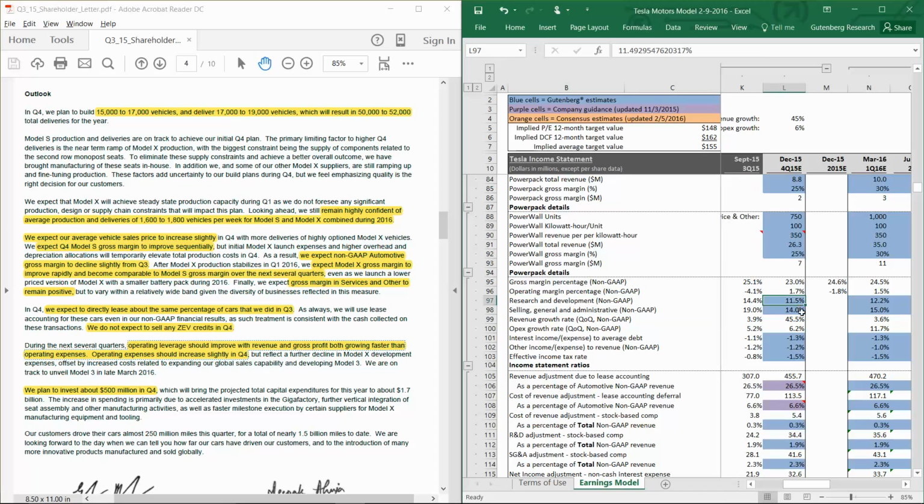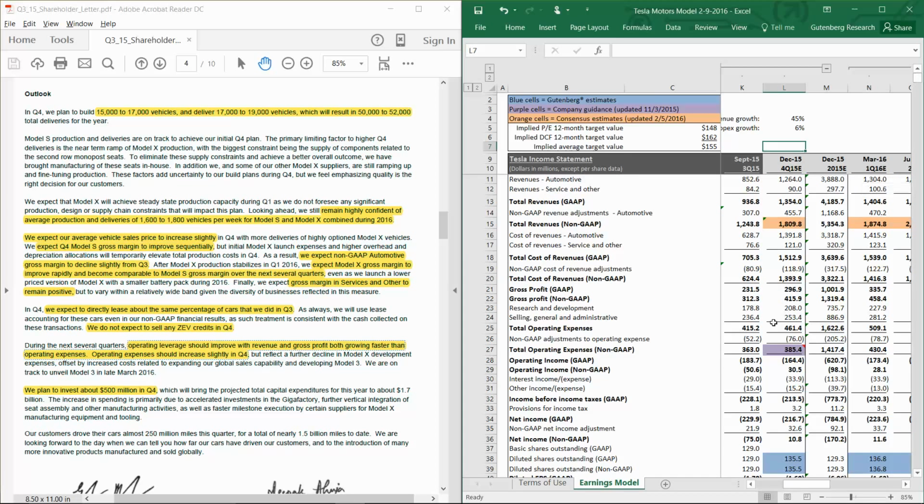So what we did is we brought down the R&D as a percentage of sales in the fourth quarter, and that's really to recognize the fact that the majority of the expenses related to Model X have probably already been incurred at this point. And then we just checked up here in our income statement that our total non-GAAP operating expenses have increased sequentially from third quarter, so that they're in line with this statement from management.